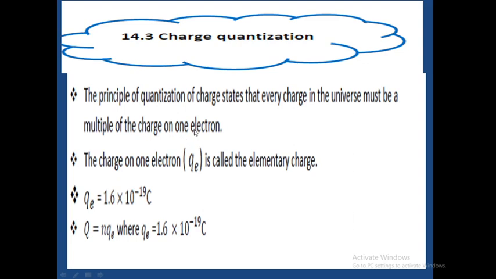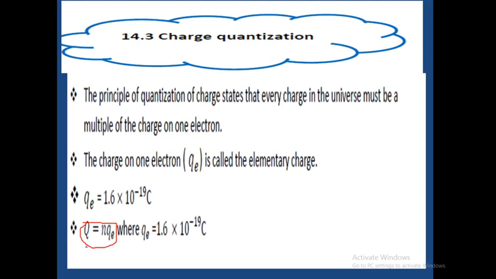Of one electron's charge, which we call the elementary charge. This elementary charge is expressed as 1.6 times 10 to the power of negative 19 coulombs.